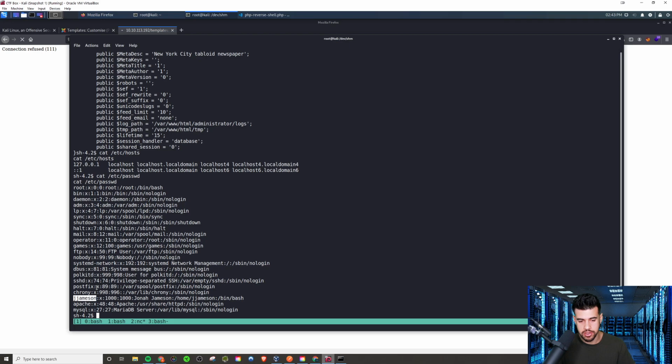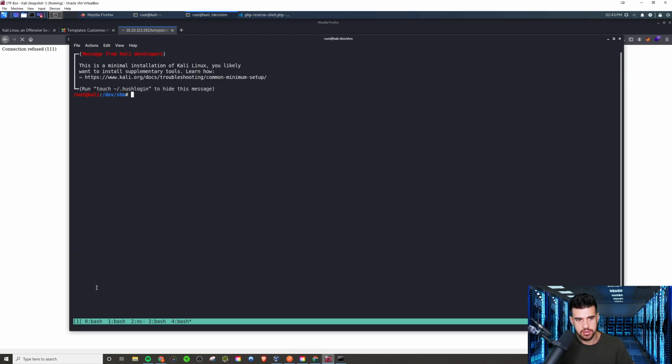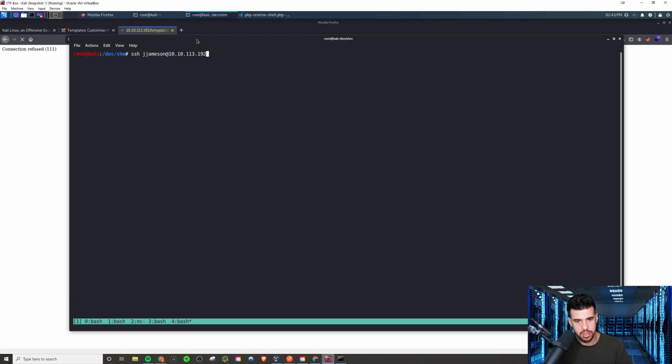So that makes me wonder, maybe this is his password, right? What we can do is, I'll do this in another window here. We can test SSH to see if we can SSH into that account. J. Jameson at, what is the IP address of this box? I see it up top, 10.10.113.192.